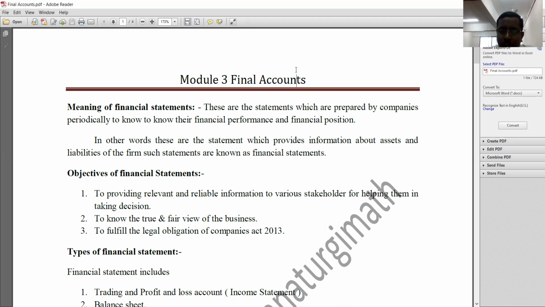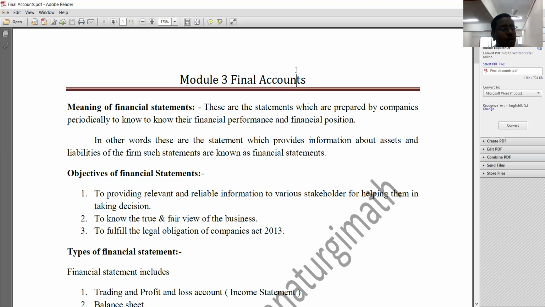Final accounts are the accounts or statements which are prepared by companies periodically. Periodically means once in 6 months or once in a year, they need to prepare it. Usually, companies will prepare their final accounts once in a year. So, these are the statements which are prepared by companies periodically to know their financial performance and financial position.